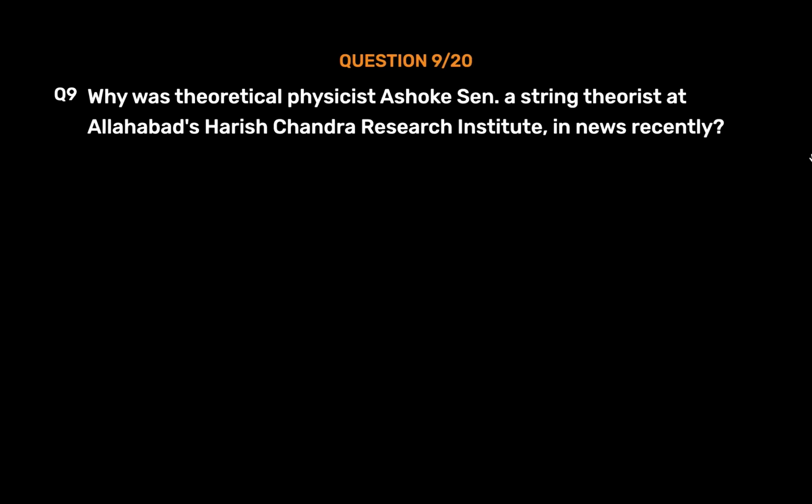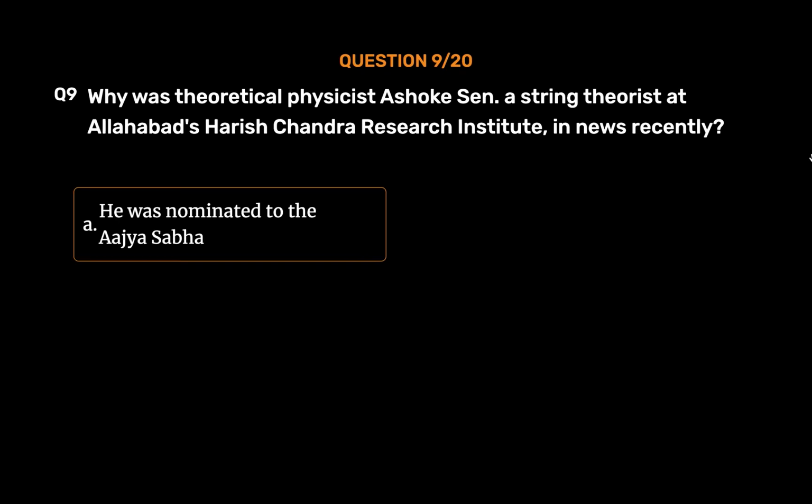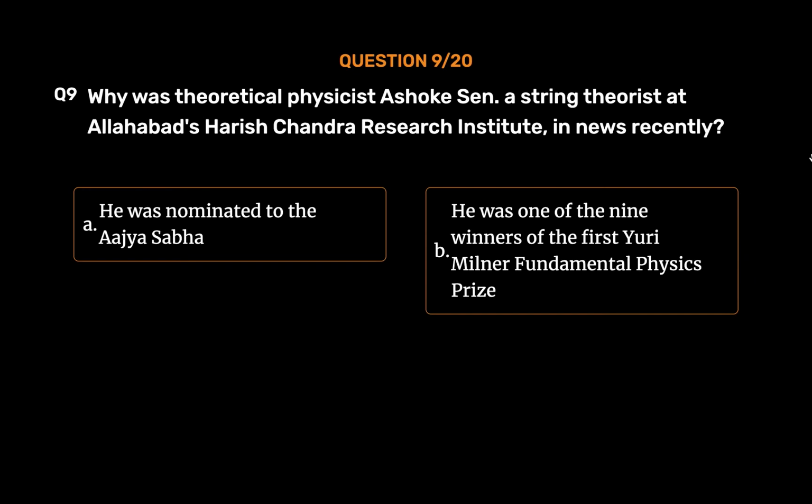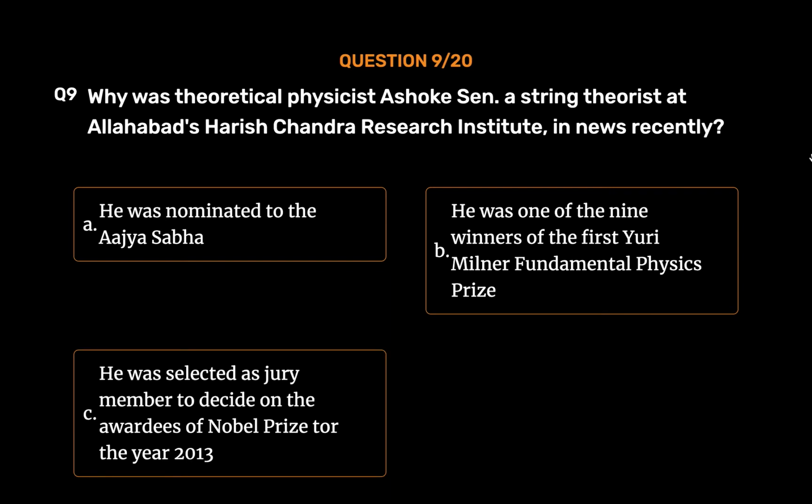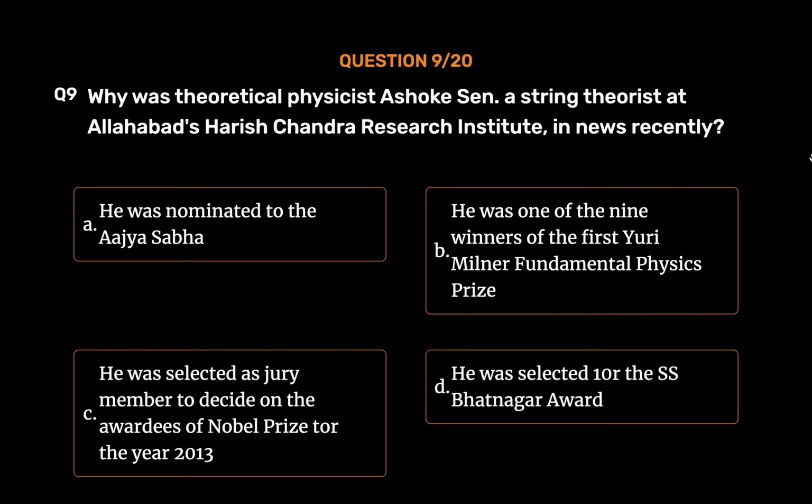Question number 9. Why was theoretical physicist Ashoke Sen, a string theorist at Allahabad's Harish Chandra Research Institute, in news recently? Option A. He was nominated to the Rajya Sabha. Option B. He was one of the 9 winners of the first Yuri Milner Fundamental Physics Prize. Option C. He was selected as jury member to decide on the awardees of the Nobel Prize for the year 2013. Option D. He was selected for the S.S. Bhatnagar Award. The correct answer is option B.